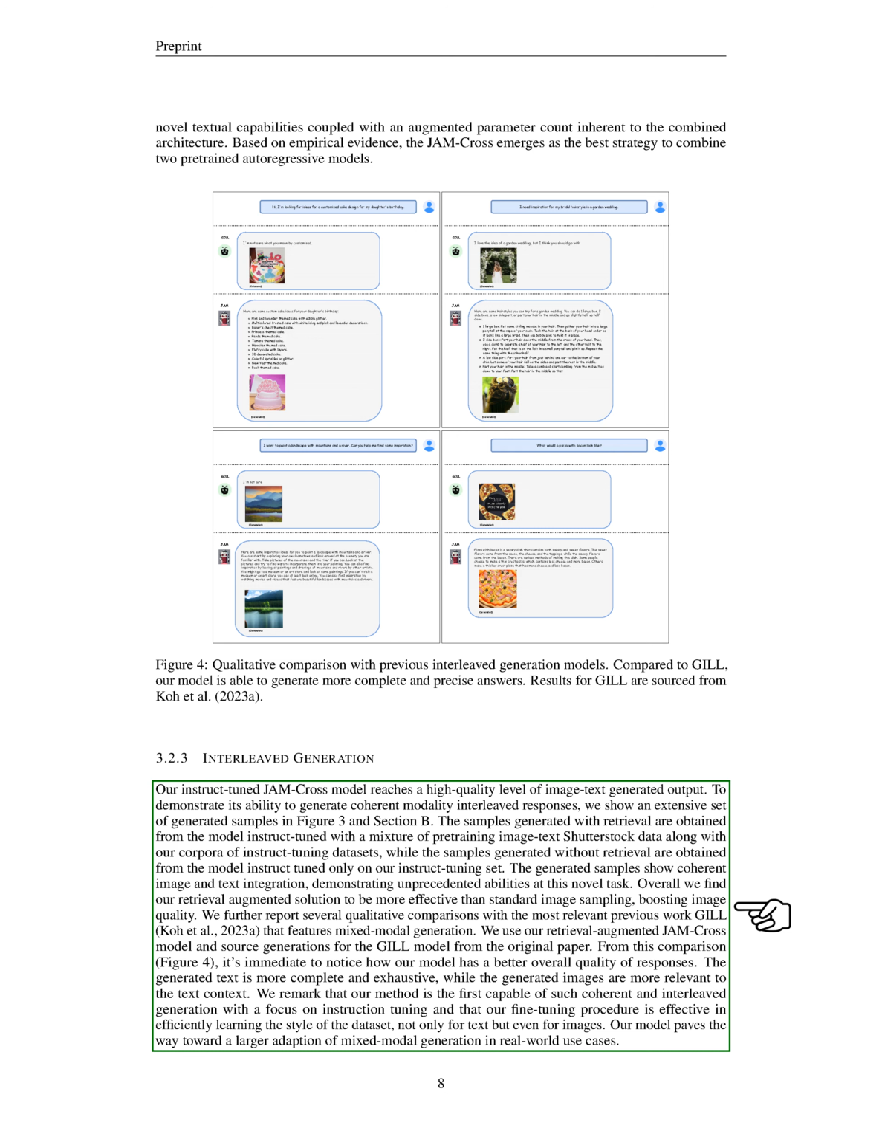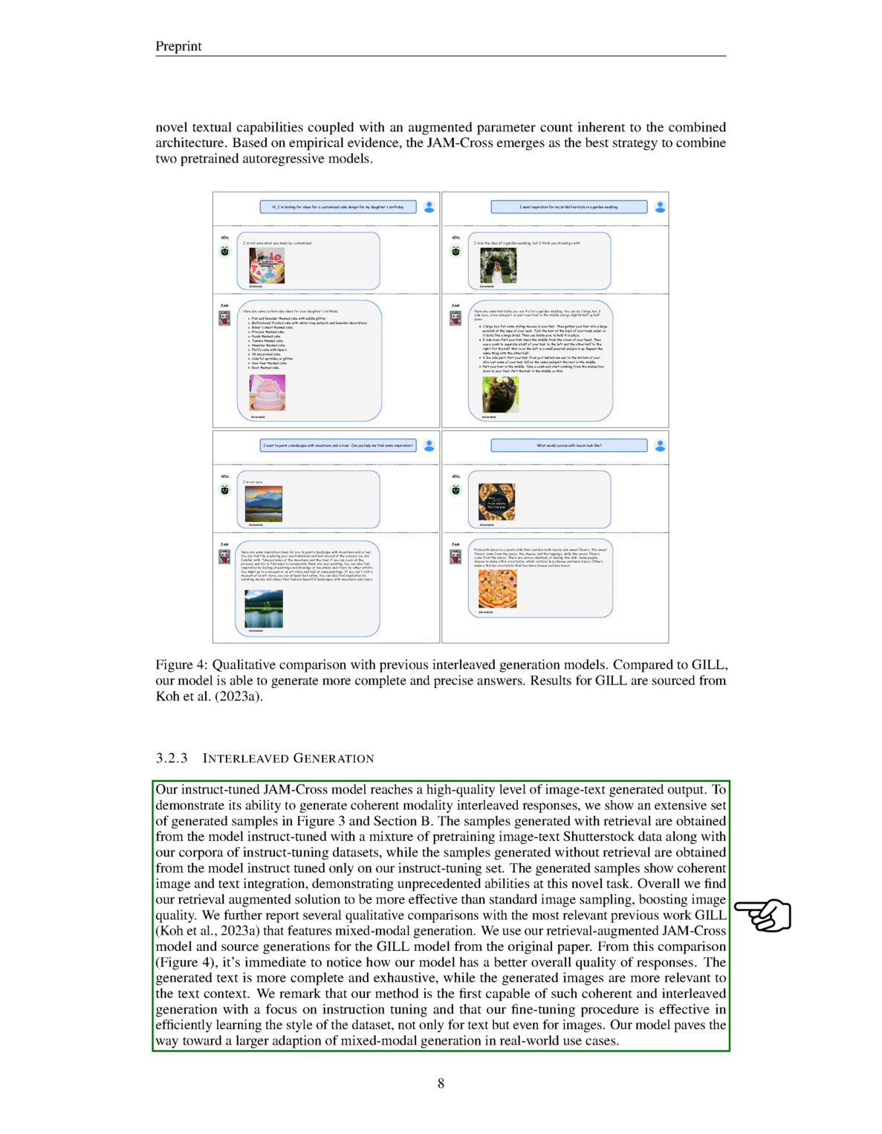The generated samples show a coherent integration of image and text, demonstrating unprecedented abilities at this new task. Overall, we found our retrieval-augmented solution to be more effective than standard image sampling, improving image quality. We also compared our model with the most relevant previous work, GILL, that features mixed-modal generation. We used our retrieval-augmented JAM cross model and sourced generations for the GILL model from the original paper. From this comparison, it's clear that our model produces better overall responses.